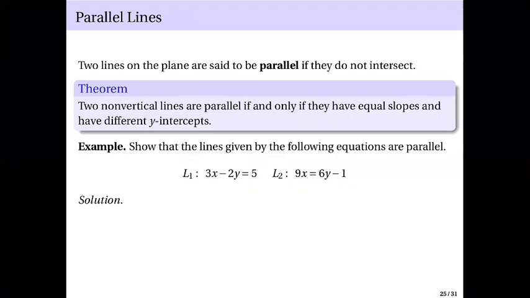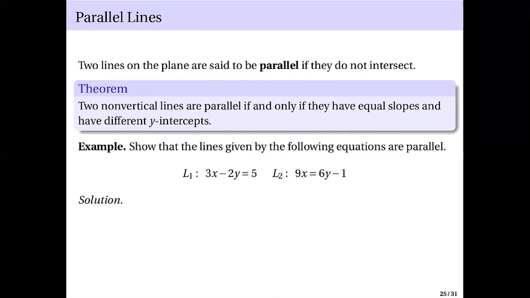For example, show that the lines given by the following equations are parallel. So you have two lines in here, L1: 3x minus 2y equals 5, and L2: 9x minus 6y equals 1. So in order to determine whether they are parallel using this theorem, we have to write each line here in slope-intercept form.